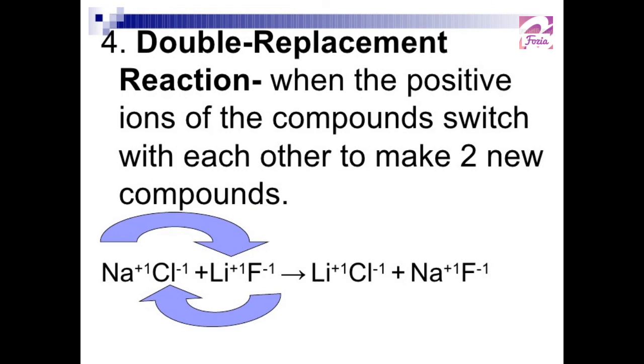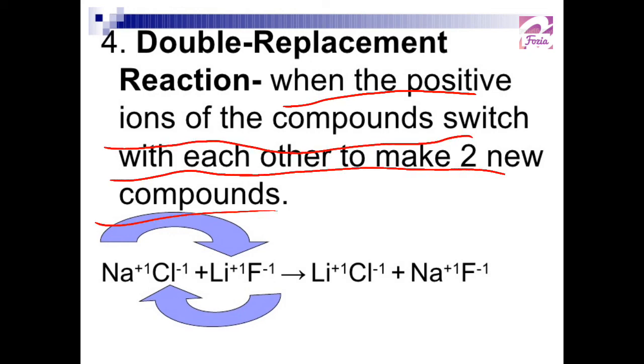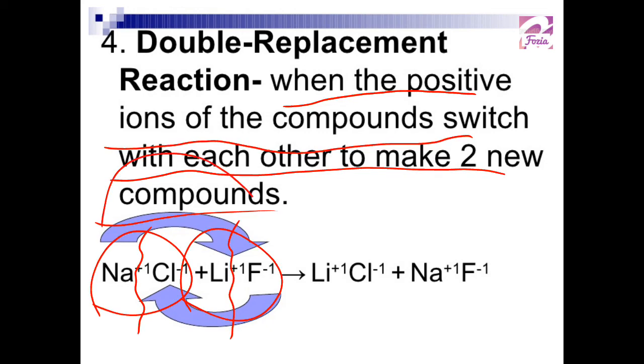But to understand the double displacement reaction, we see the positive ions of the compounds switch with each other to make two new compounds, like both of the chemical species are compounds, and they are broken down and they are doubly exchanging their ions.